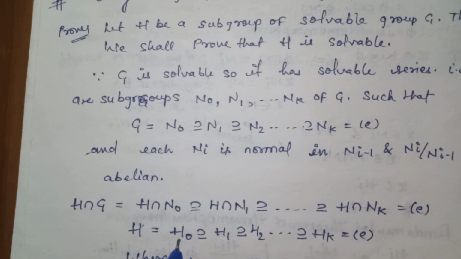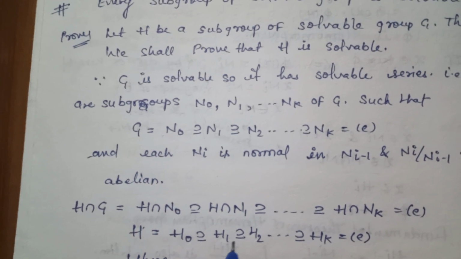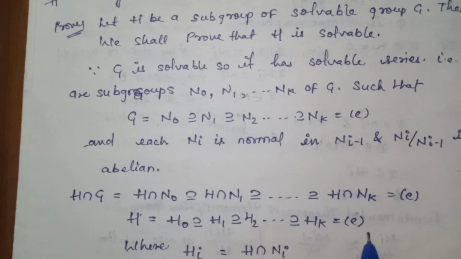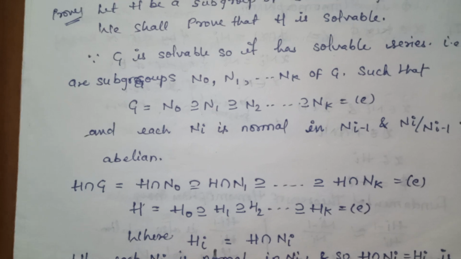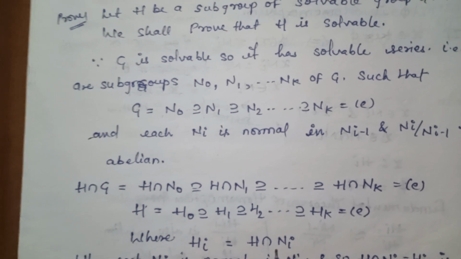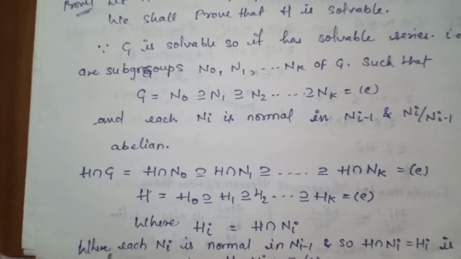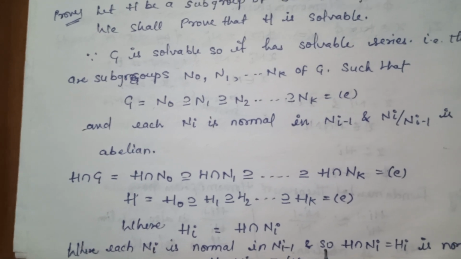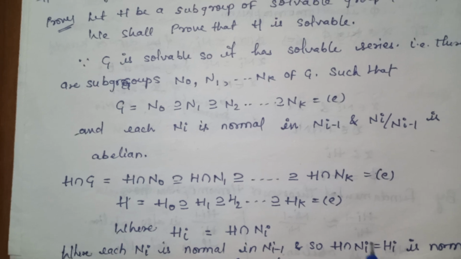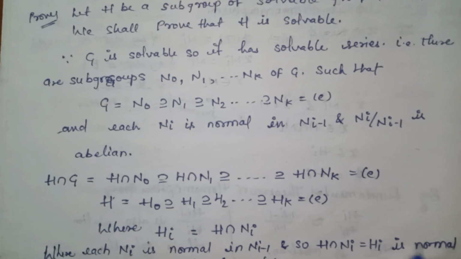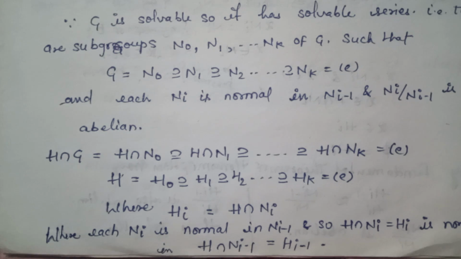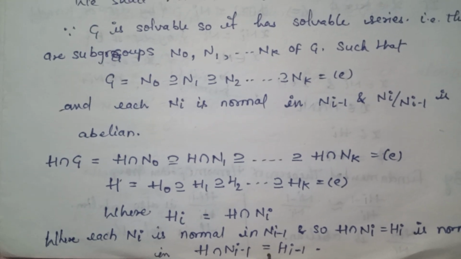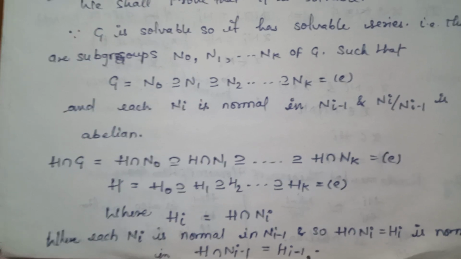H = H0 ⊇ H1 ⊇ H2 and so on ⊇ Hk = E, where Hi = H intersection Ni, where each Ni is normal in Ni-1, and so H intersection Ni = Hi is normal in H intersection Ni-1 = Hi-1.